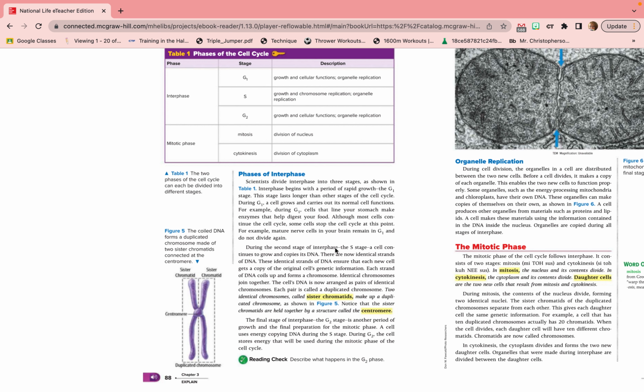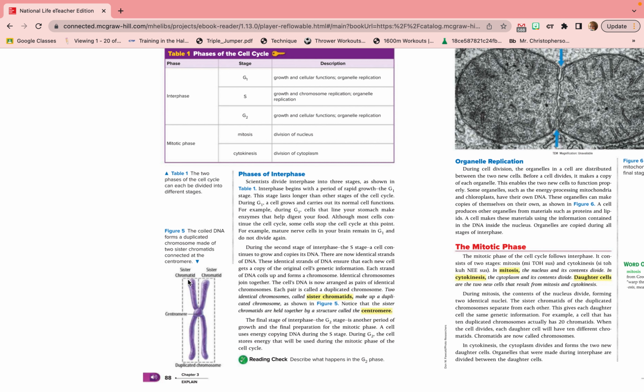During the second stage of interphase, the S stage, a cell continues to grow and copies its DNA. There are now identical strands of DNA. These identical strands of DNA ensure that each new cell gets a copy of the original cell's genetic material. Each strand of DNA coils up and forms a chromosome. Identical chromosomes join together. The cell's DNA is now arranged as pairs of identical chromosomes. Each pair is called a duplicated chromosome.